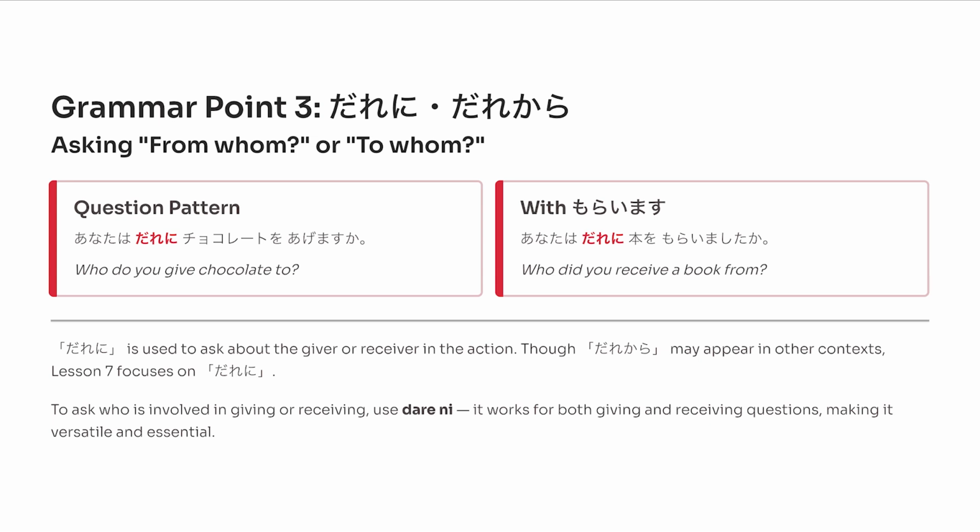In Lesson 7, we mainly use 誰に to ask about the person involved in giving or receiving. You may also hear 誰から in other situations, especially when emphasizing the starting point or source. But for now, focus on 誰に.